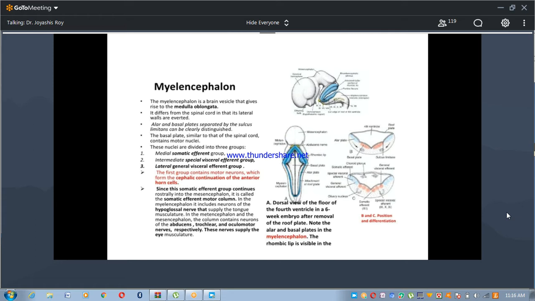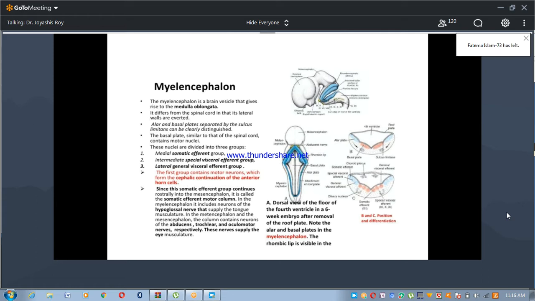Then the special visceral afferent group receives impulses from the taste buds of the tongue and from the palate, oropharynx, and epiglottis. And the general visceral afferent group, medial in position, receives interoceptive information from the GIT and heart.